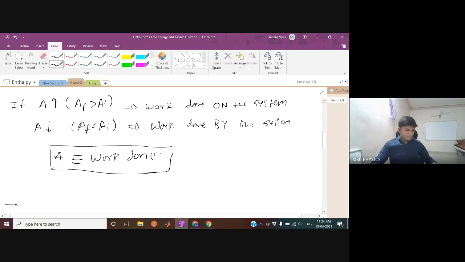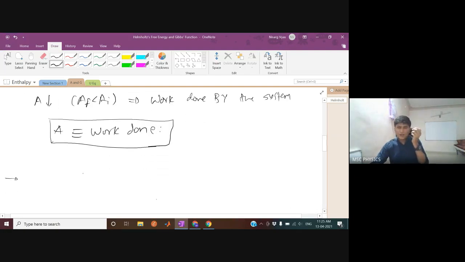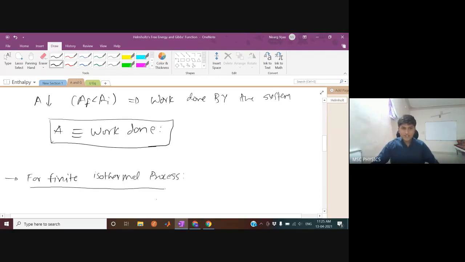Okay. So all these things were for infinitesimal processes, for very small changes in A and for very small changes in everything. But for finite isothermal processes, also all these relations hold.